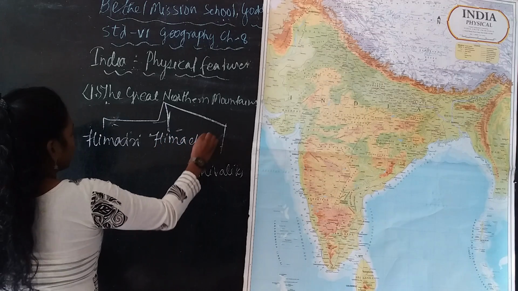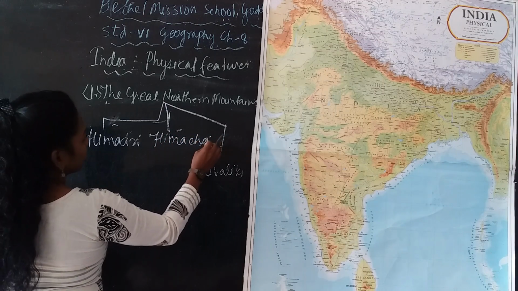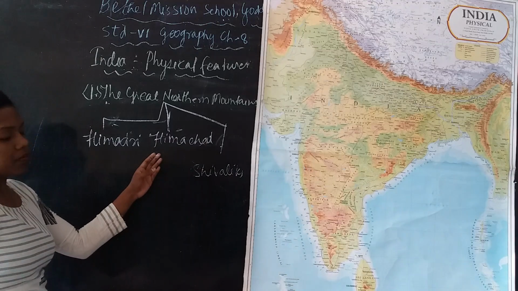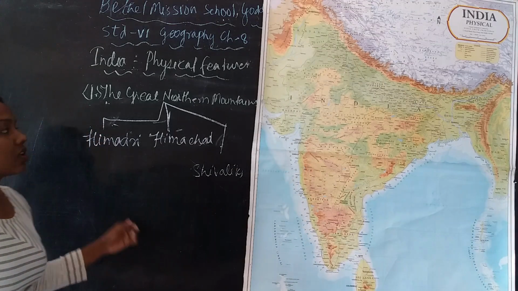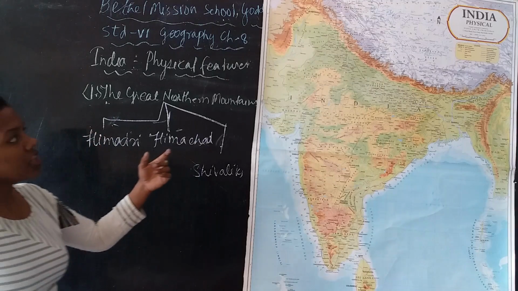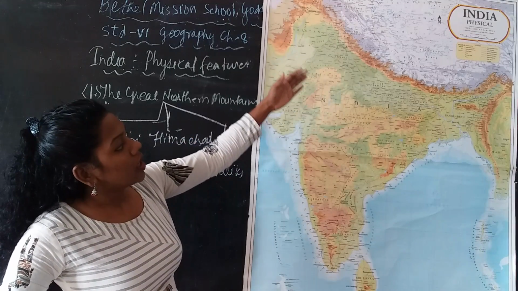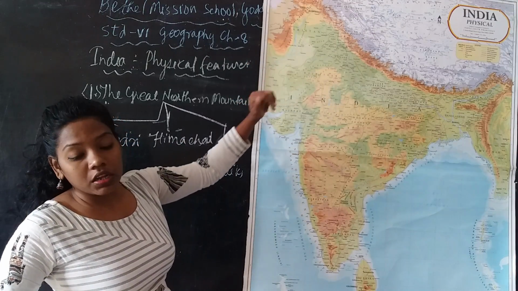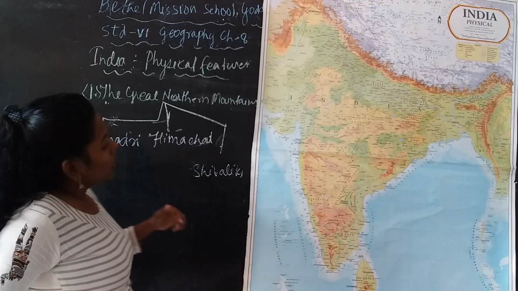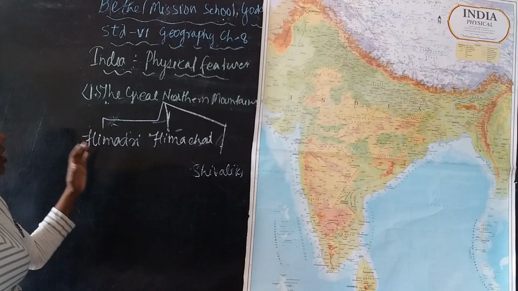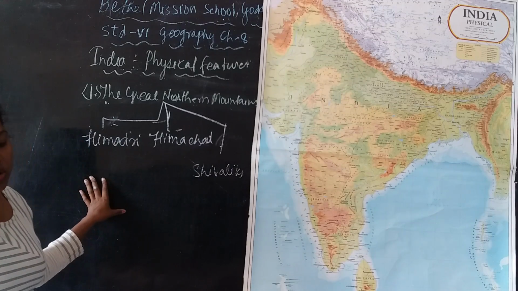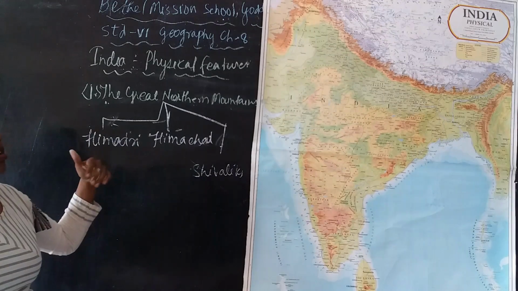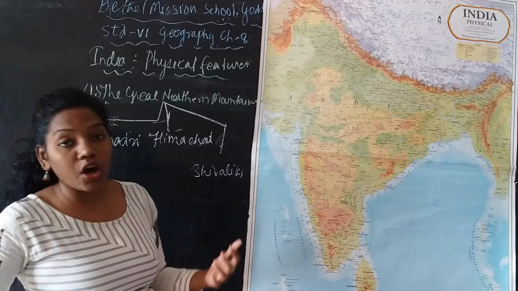That is Himadri, the Great Himalaya, then the Himachal, the Middle Himalaya, and the Sivalis. So these are the mountain ranges present in the northern part of India. Okay, and this Himadri, or this Himalaya, is a great source of water, and there are various famous rivers which arise from the